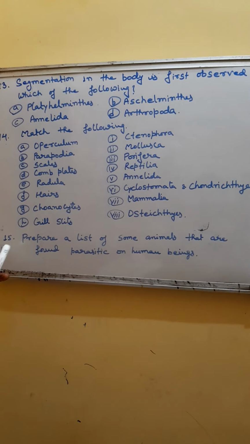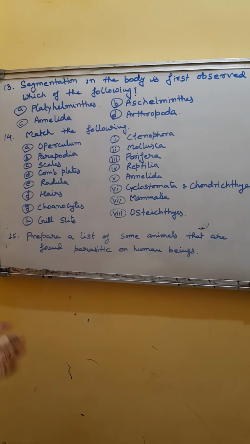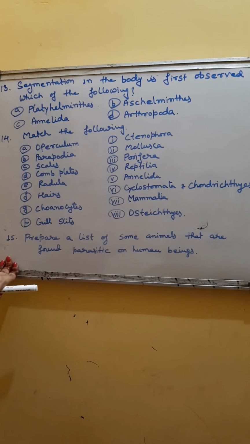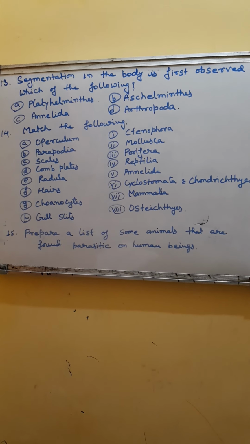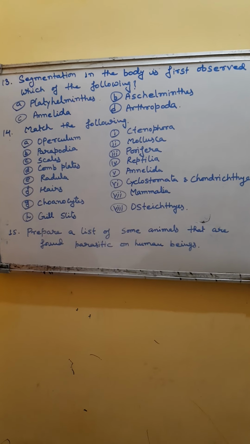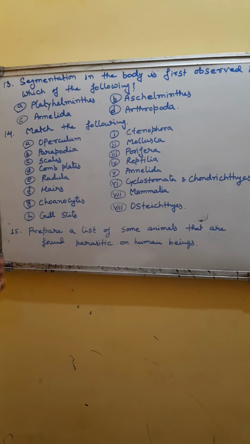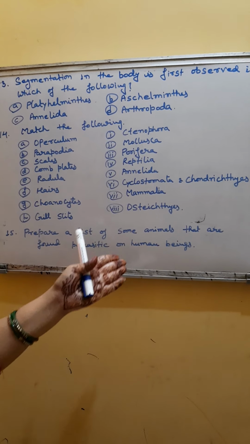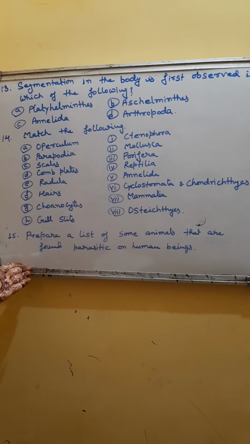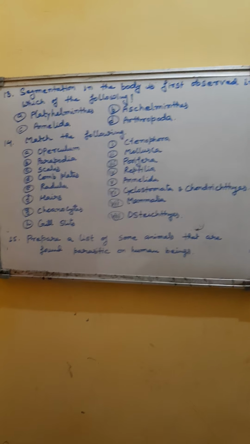In the fifth question, you have to prepare a list of some animals that are found parasitic on human beings. So the list is endless, very large number of organisms are there. You can choose some of them like blood fluke, tapeworm, roundworm, hookworm, filarial worm, pinworm, bedbug. These are the organisms which are parasitic on human beings, and lot more are there. So you can write yourself other names also. So these are the discussions of questions of chapter Animal Kingdom.